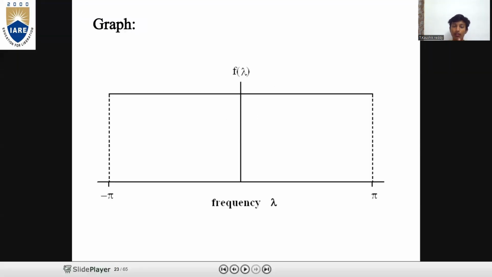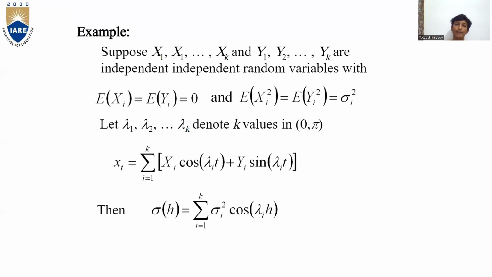So this is the graph, where on the left side is minus pi. We know that the numbers before the y-axis are negative and after the y-axis are positive. So the interval is minus pi to pi, and the frequency is lambda.